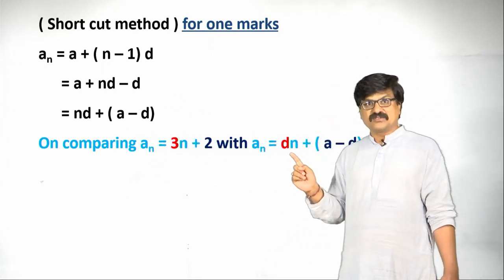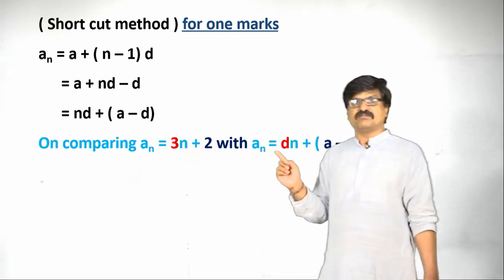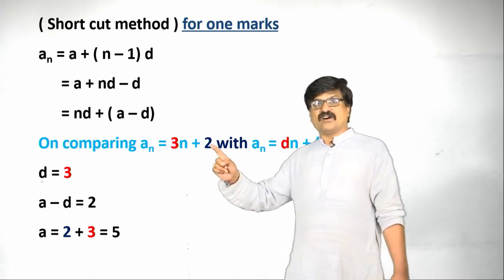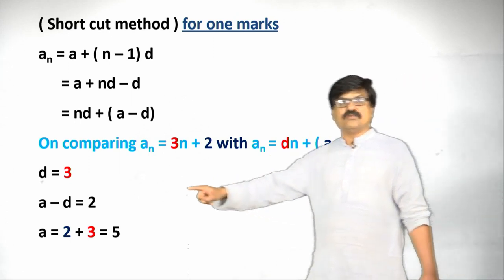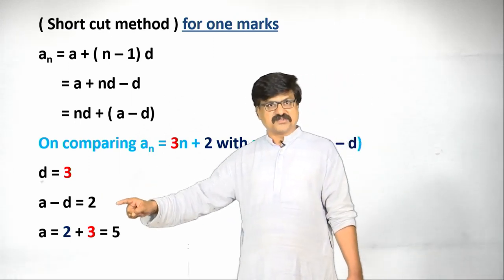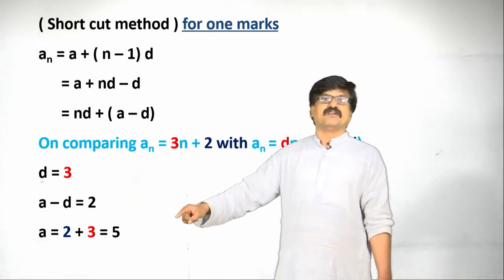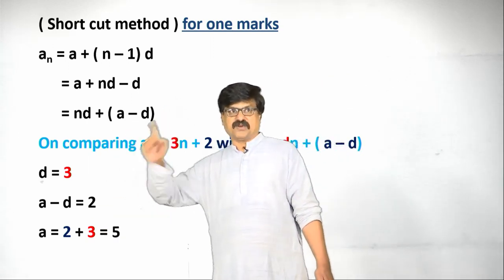So, here what is n coefficient d? What is n coefficient? 3. Therefore, the value of d is 3. So, here constant term is 2, constant term is a minus d, the value of a minus d is equal to 2. Replace the value of d here. So, 2 plus 3 becomes 5, that is first term of the given problem.